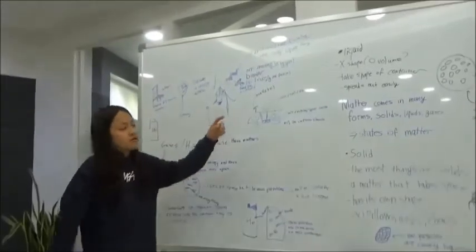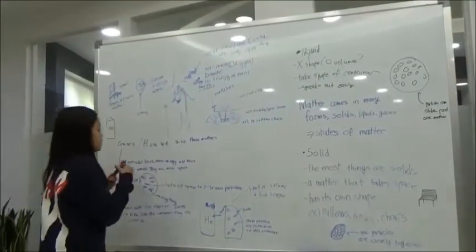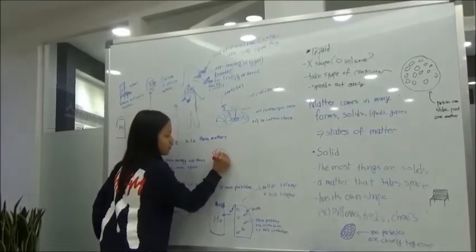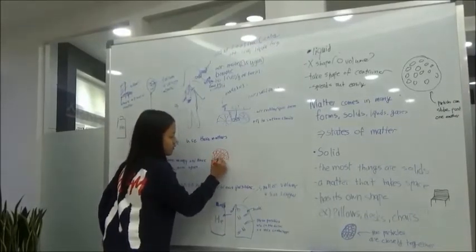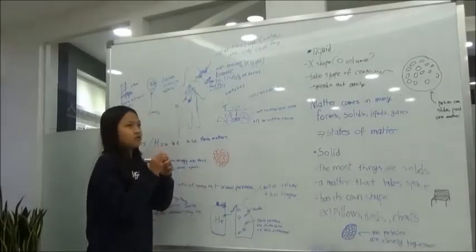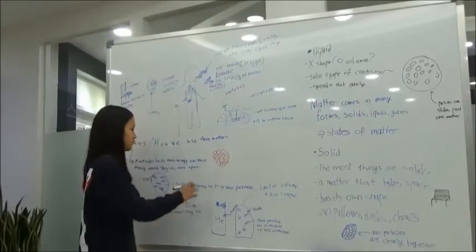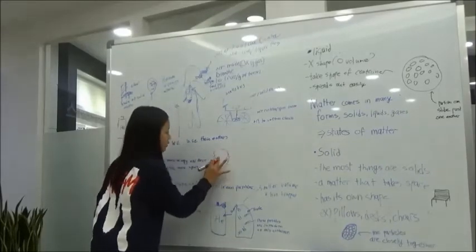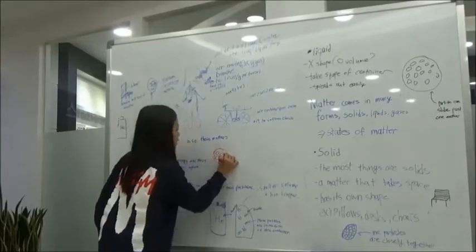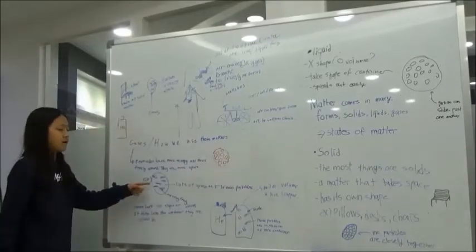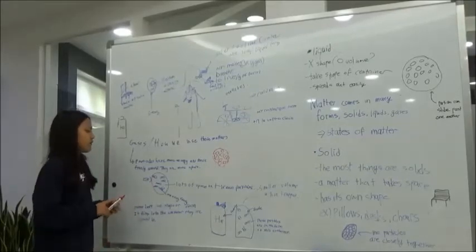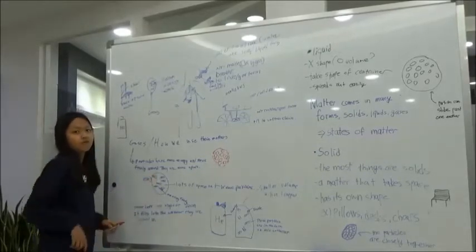But then for solids, the particles are shaped like this, right? They're very next to each other, so they don't have much space to move around. And then they stick to each other, and they're not very active. And then liquid, they are not as active. They have a little more space, but not as active as air. Gas particles have a lot of space between each other, so they have more energy, and then they can move around with that free space.